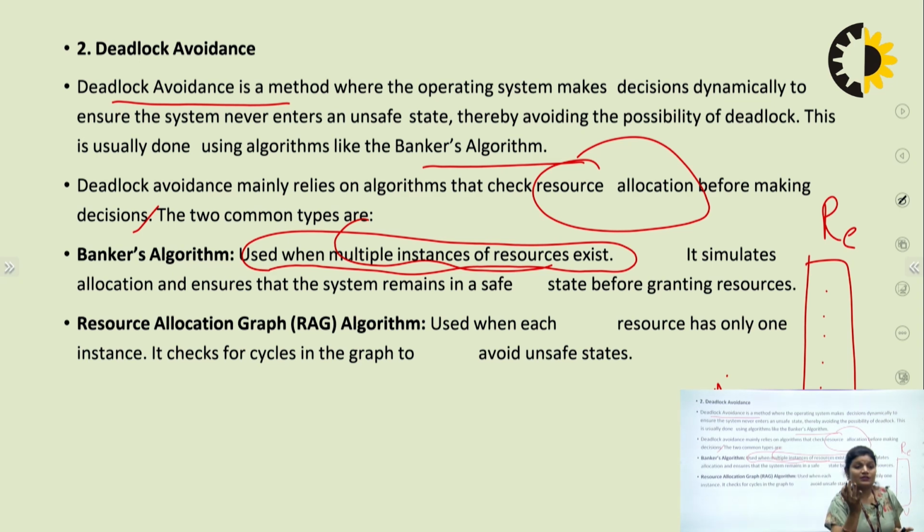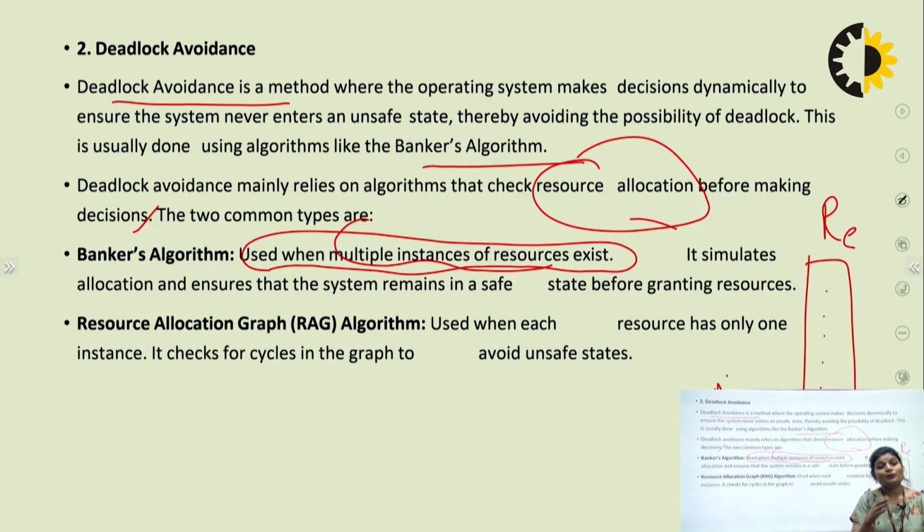If a process is not getting the resources it is demanding, then the system is in an unsafe state. So the resource allocation graph is used when your resource has only one instance, and for multiple instances, Banker's algorithm is used. So this is deadlock avoidance.